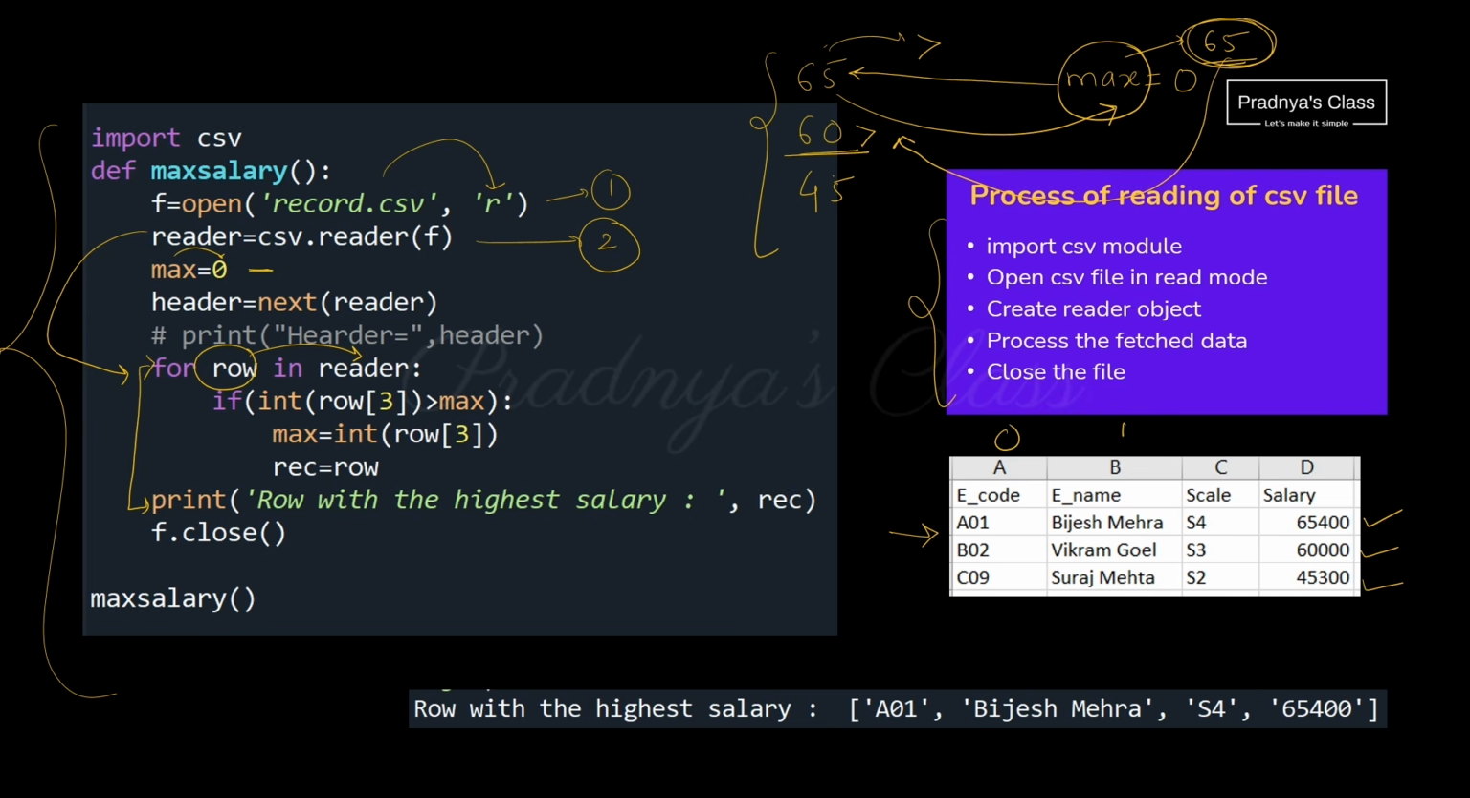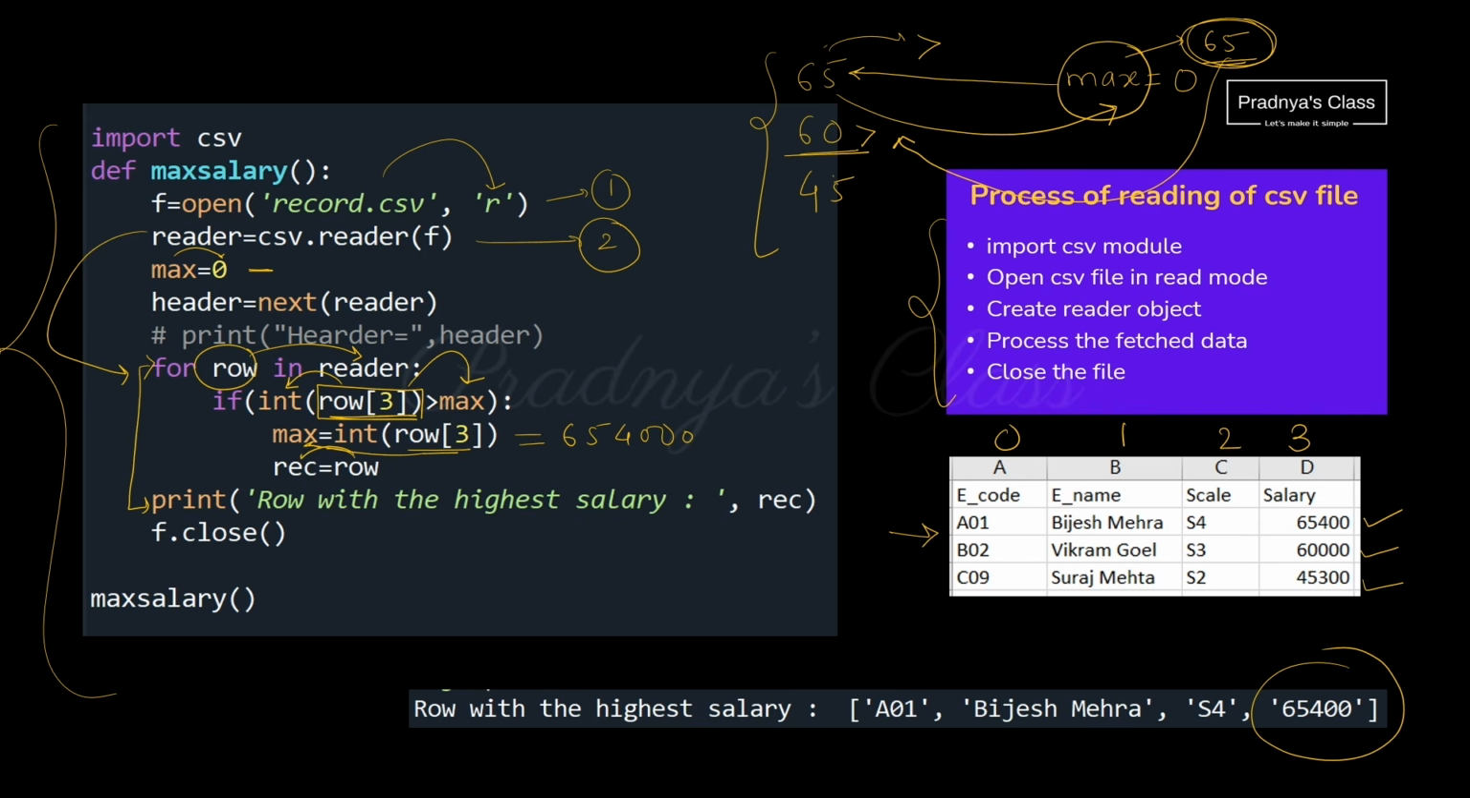The salary is at the index 3 of the list. So using index 3 we are getting that value. It will be in the string format. So we need to convert it to integer. Then only we can compare the numbers. If this is greater than max, that will be the max. Now the max will be 65,400.